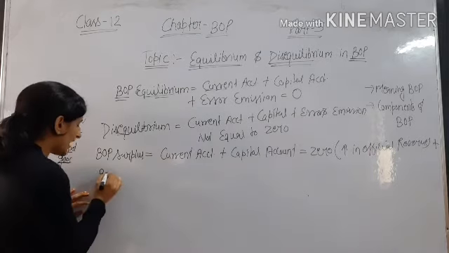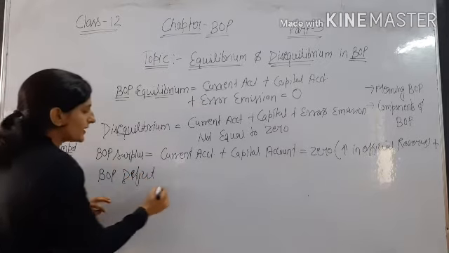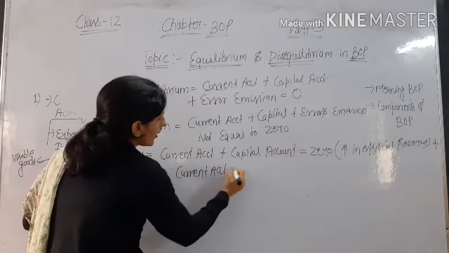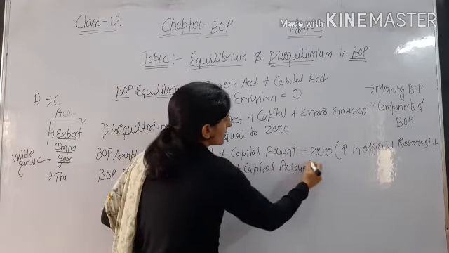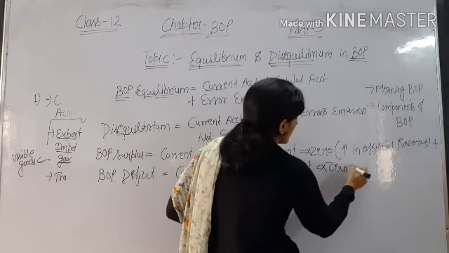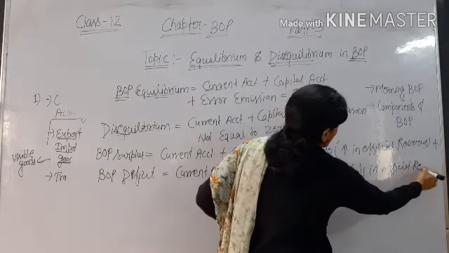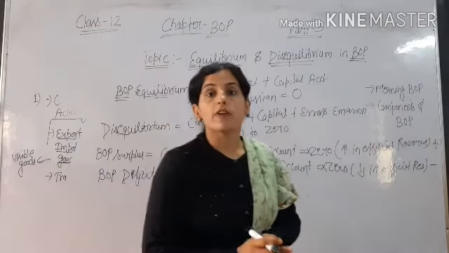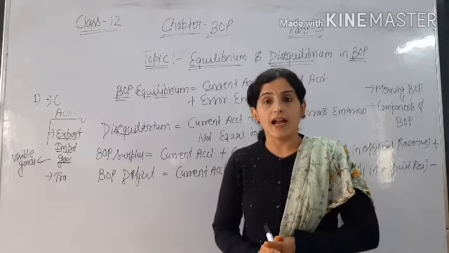BOP deficit means current account plus capital account is not equal to 0, or a decrease in official reserve, meaning minus. There is outflow of foreign reserve. So our BOP is in deficit. So these are the situations of BOP equilibrium and disequilibrium.